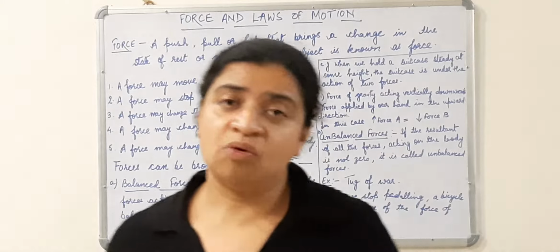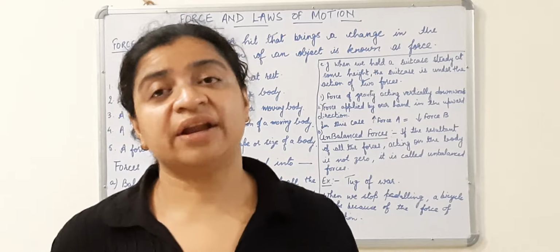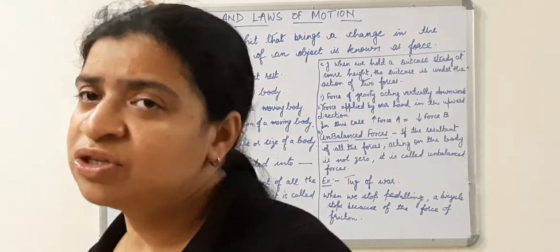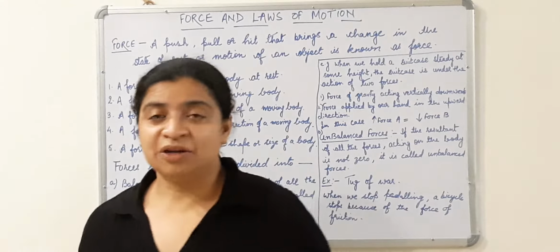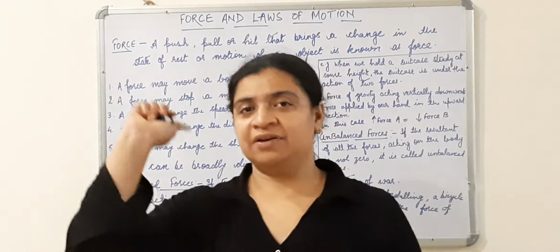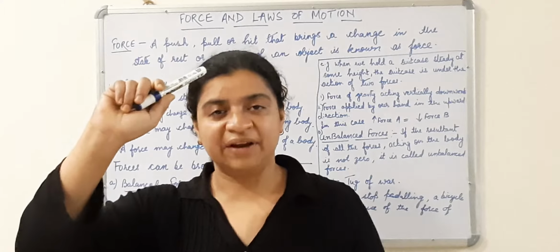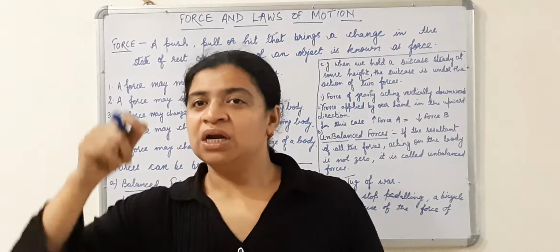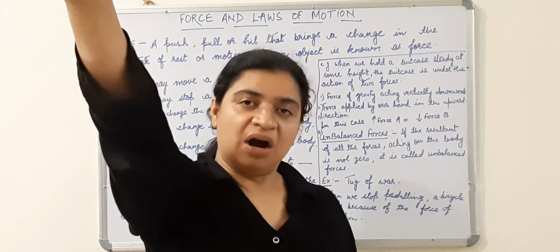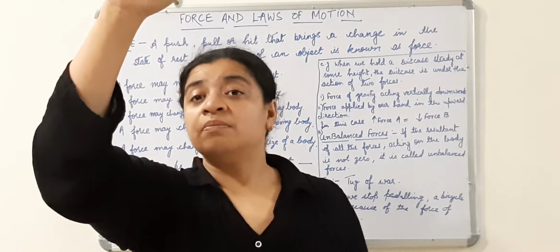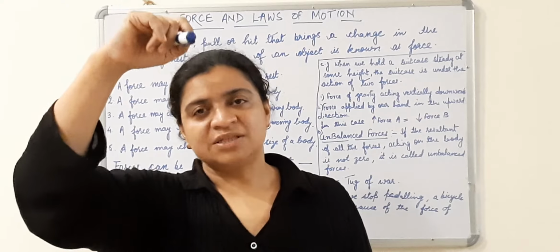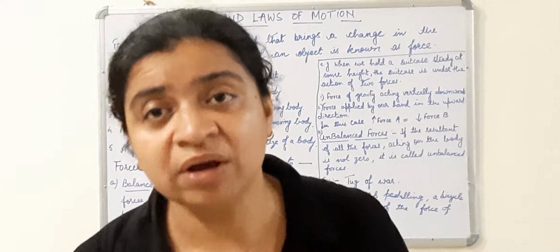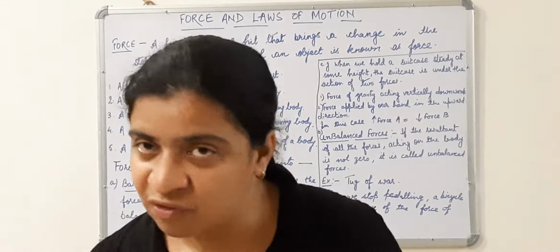Along with this, number 4, a force may bring a change in the direction of a moving body. How can you change the direction of a moving body with the help of force? Suppose you are playing badminton. Shuttlecock is coming towards you. Then you hit it with the help of your badminton racket. Then it goes in the opposite direction. Earlier it was coming towards you. Now you apply the force with your arm or with your badminton racket, and it has moved in the opposite direction. This is how you can change the direction of a moving body by applying certain force.